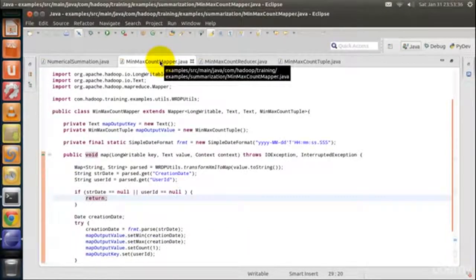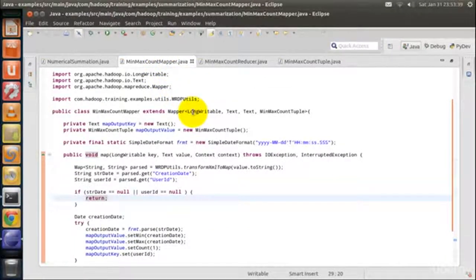Let's see the mapper class. As said earlier, TextInputFormat is the input format. So offset is the key and comment is the value. User ID is the map output here. Since user ID is the map output key, text is the data type of the map output key. And the data type of the map output value is the custom data type, which contains min date, max date and the total number of comments of a user. SimpleDateFormat converts the date given in this pattern to the date object.